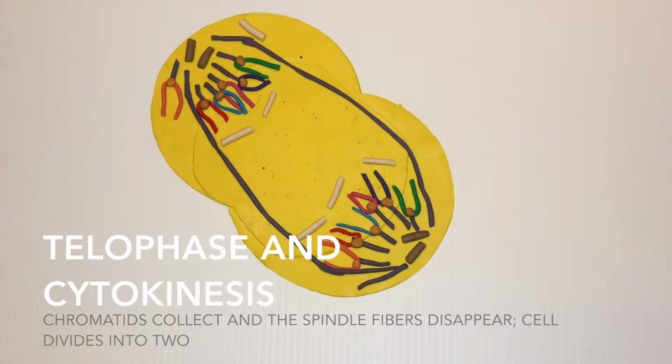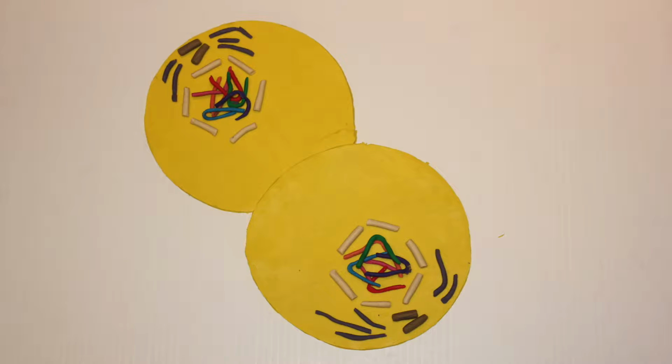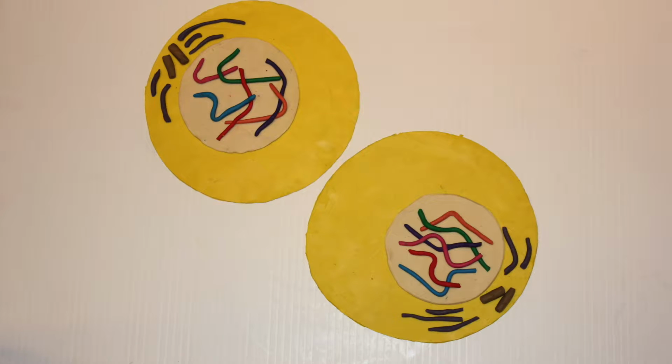During telophase and cytokinesis, the chromatids collect and spindle fibers disappear. The nuclear membrane and nucleolus begin to reform. At this point, this massive cell pinches and divides into 2, creating 2 daughter cells.